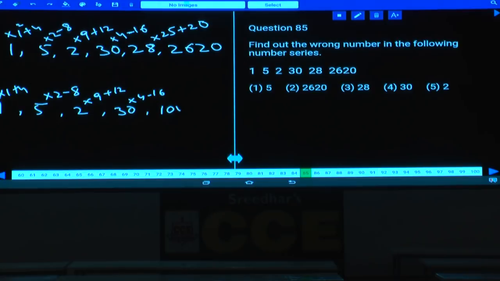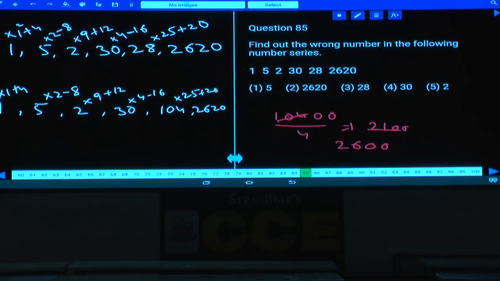If it is 104, then check out 104 into 25 is how much? How will you work out this one? 104 into 100 by 25 is divided by 4. And so many times? 26, isn't it? 2600. Now 104 into 26... hence it has become 2620.